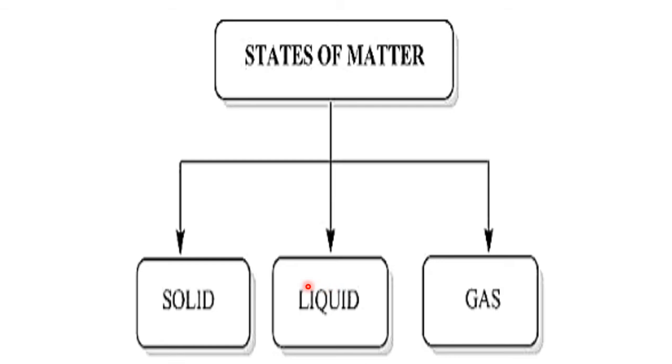Stone belongs to the solid state, paper belongs to the solid state, calcium chloride chemical belongs to the solid state. Methane gas belongs to the gaseous state. Ethanol, ethyl alcohol, belongs to the liquid state. So you take any matter in this universe, it belongs to any one of these three states: solid, liquid, and gaseous.